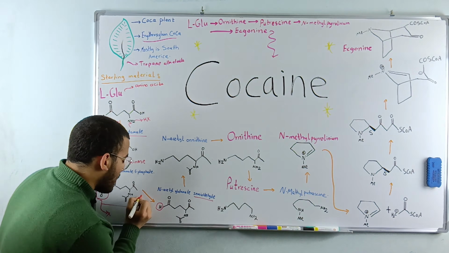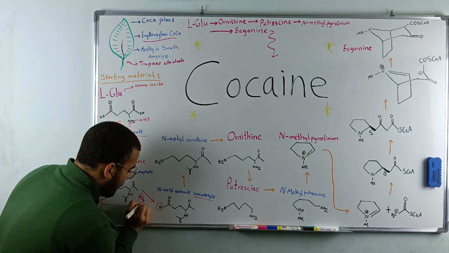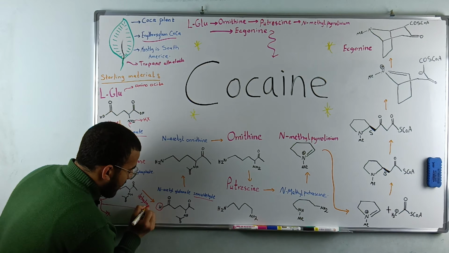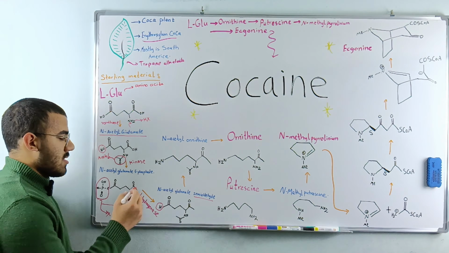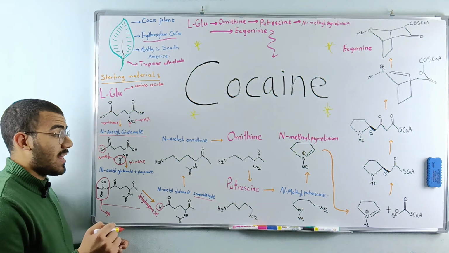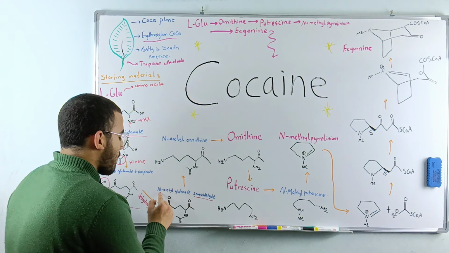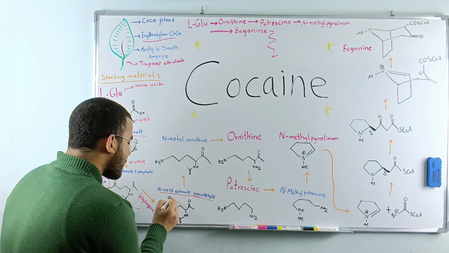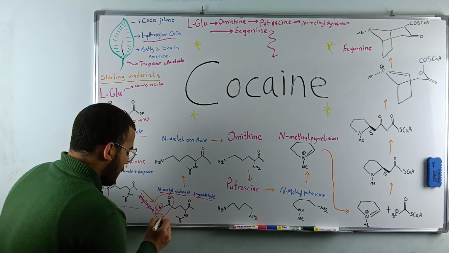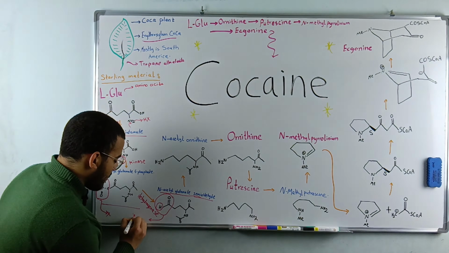And the enzyme used here is called a dehydrogenase. So this is the whole process. By using N-acetylglutamate semialdehyde dehydrogenase, we made a compound called N-acetylglutamate semialdehyde. All right. This is the aldehyde group, by the way. This is called an aldehyde group.